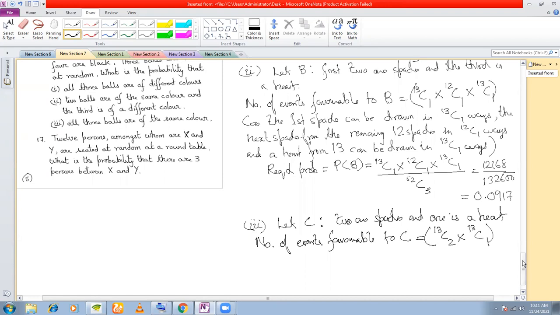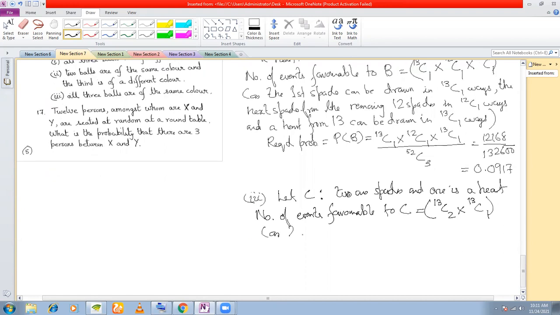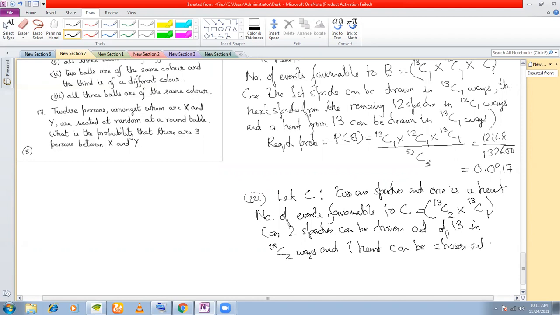So 2 spades can be chosen out of 13 in 13C2 ways, and 1 heart can be chosen out of 13 in 13C1 ways.